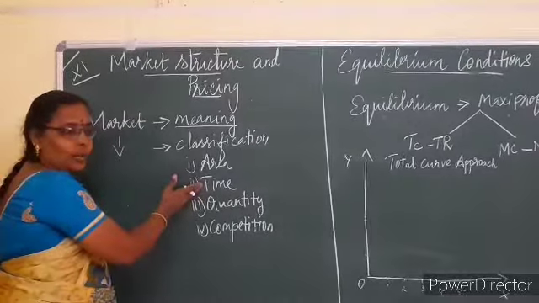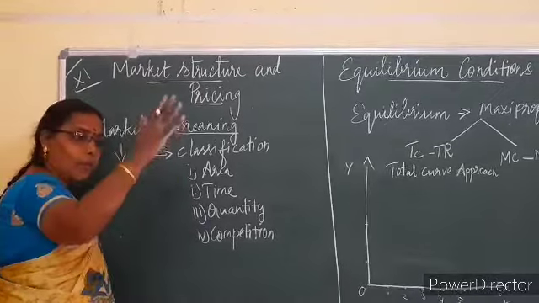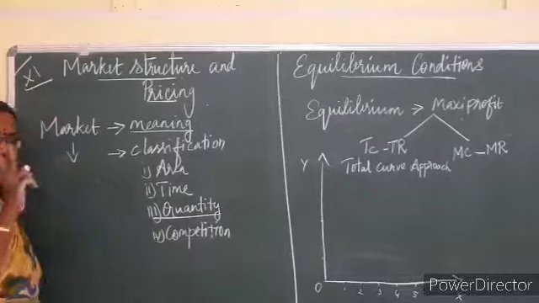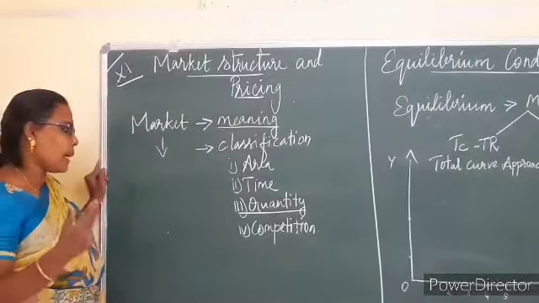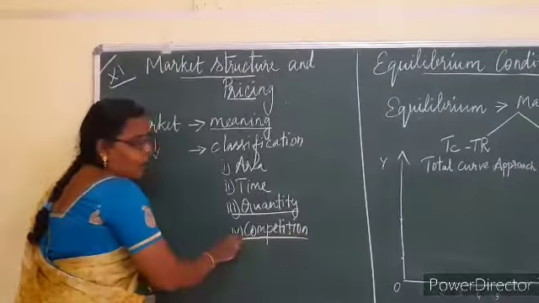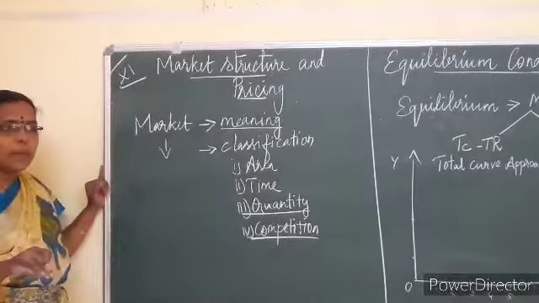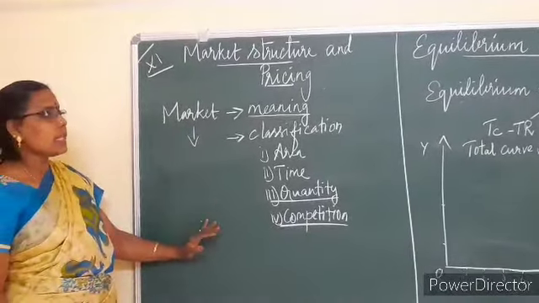Perishable goods are considered to be a very short period market and durable goods are considered to be a very long period market. And based on the quantity, we studied 2 types: one is wholesale market, another one is retail market. And based on the competition, we have 2 types of market: perfect competition and imperfect competition. All these things we have learned in the previous classes.